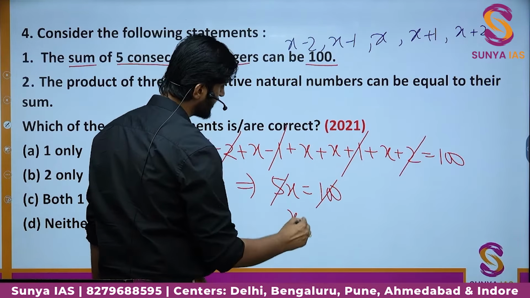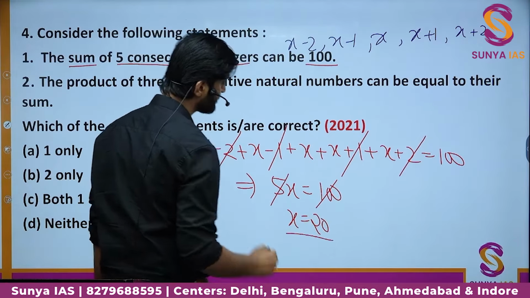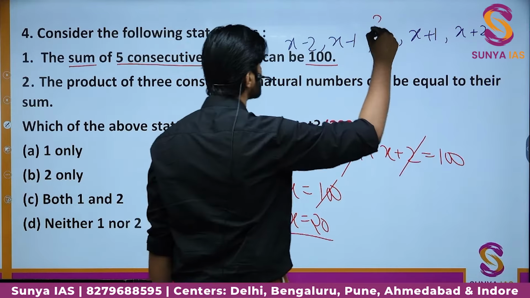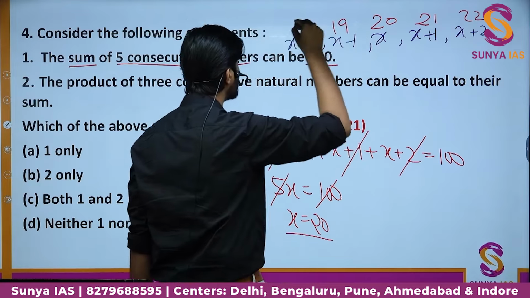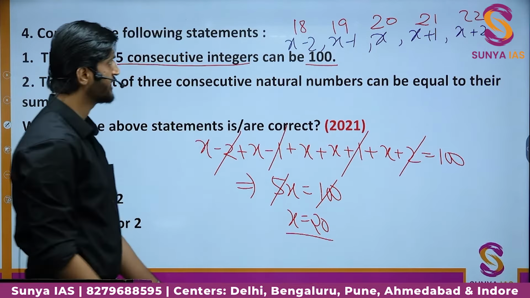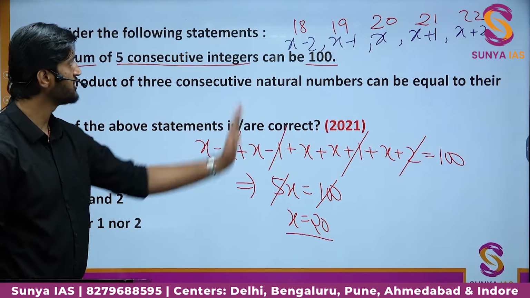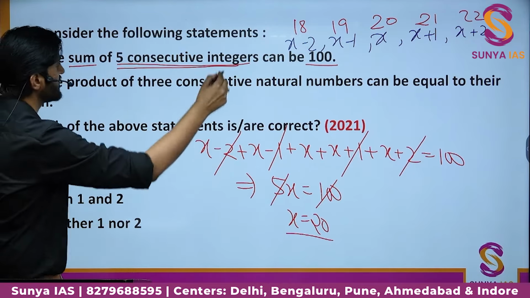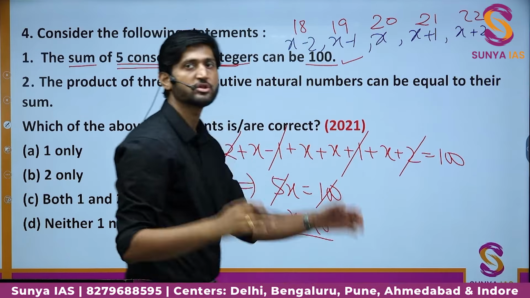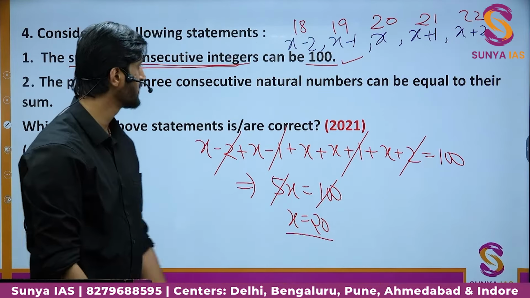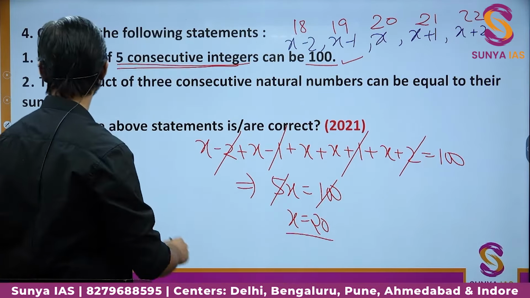So you can say the middle value is 20. So if this is 20, they are going to be 21 and 22, and they are going to be 19 and 18, right? So this is the basic idea. So yes, sum of 5 consecutive integers can be equal to 100, and these are those 5 integers whose sum add up to 100. Now let us look at the second statement.